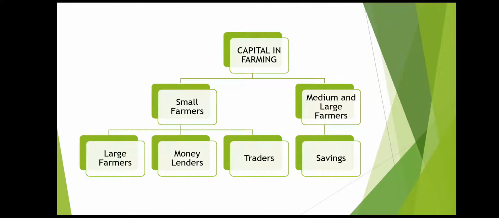Medium and large farmers use their savings to get the capital for the field, but the small farmers need to borrow money in order to arrange for capital, and that borrowing is done either from large farmers or from money lenders, or the traders also help them.